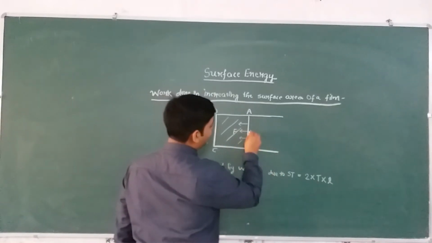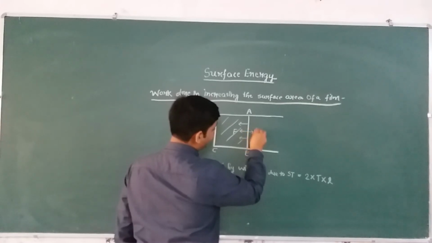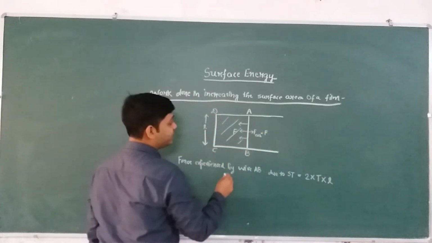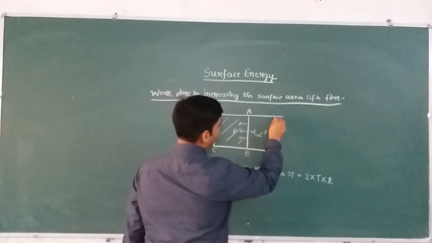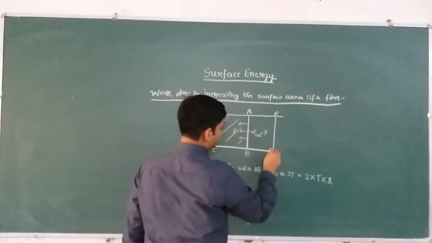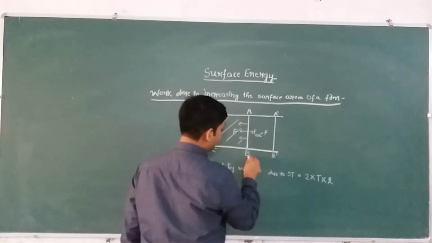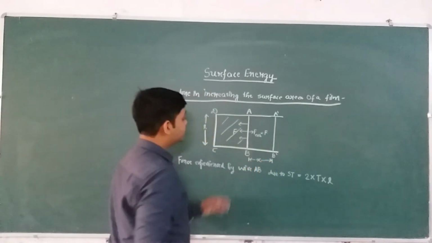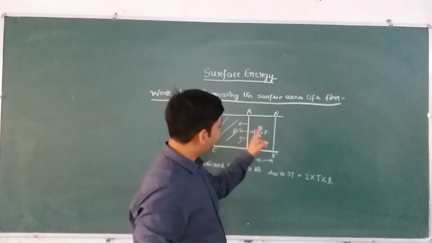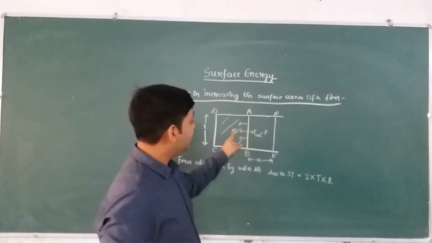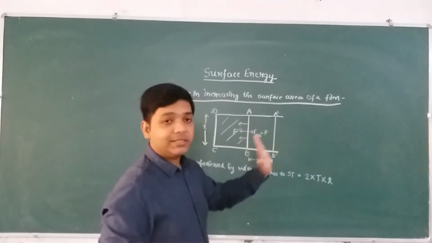So we apply an equal amount of force F, this is F external, which is equal to F. We apply this force in the forward direction and we move this wire by a distance, say x. So this is A dash B dash, the new position, and this distance is x. Fine. So we have moved this movable wire AB forward by distance x by applying an equal amount of force very slowly.